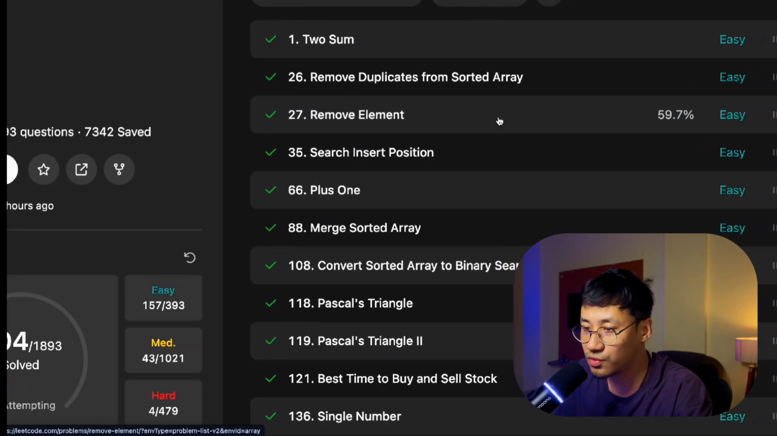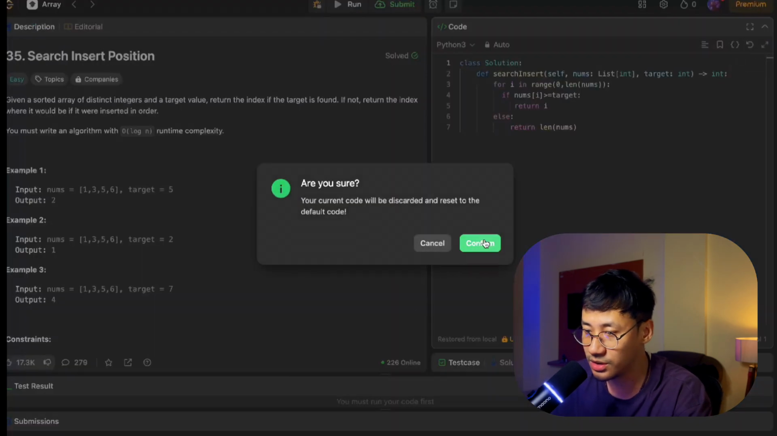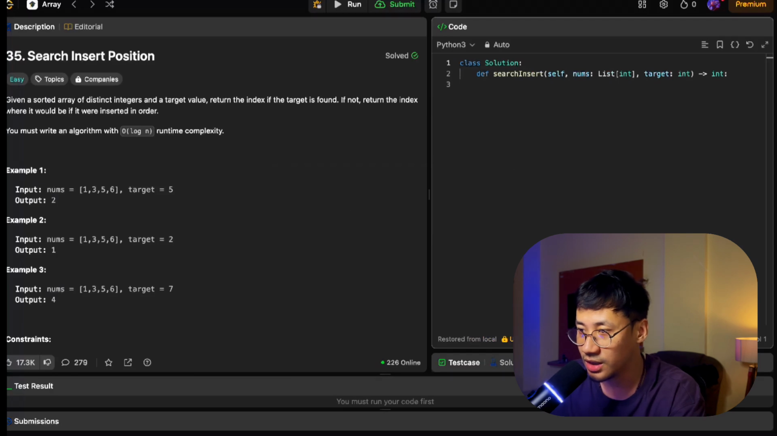So 3 problems we have solved. Now next is search insert position. So we need to search insert position. Let me just remove this and then we'll solve it again. All right, so this is how you start solving it.